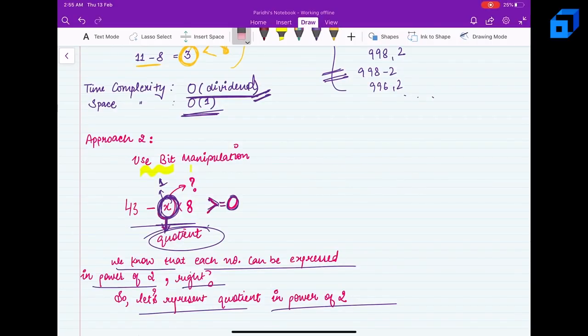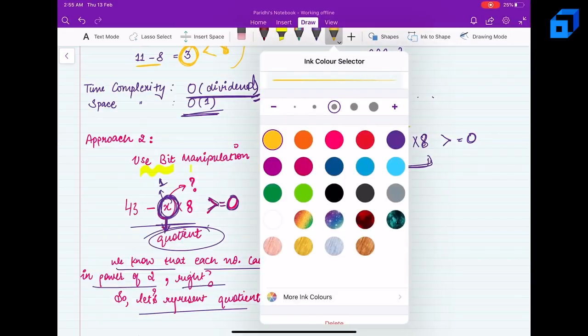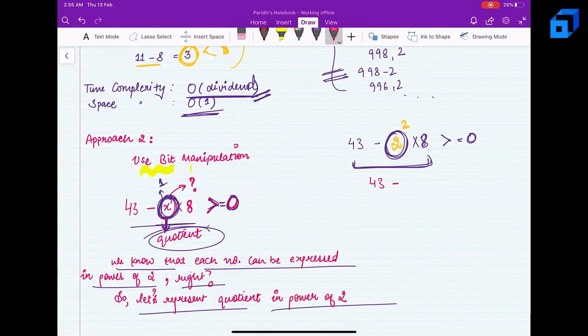So what I was doing is, I was simply subtracting the divisor from the dividend just once. So if I'm able to find the highest power of 2 for which the answer is greater than or equal to 0. So here I can have 2 to the power 2, which means I'll have 43 minus 4 into 8. So it's nothing but 43 minus 32. It gives me 11, which is greater than 0, right?